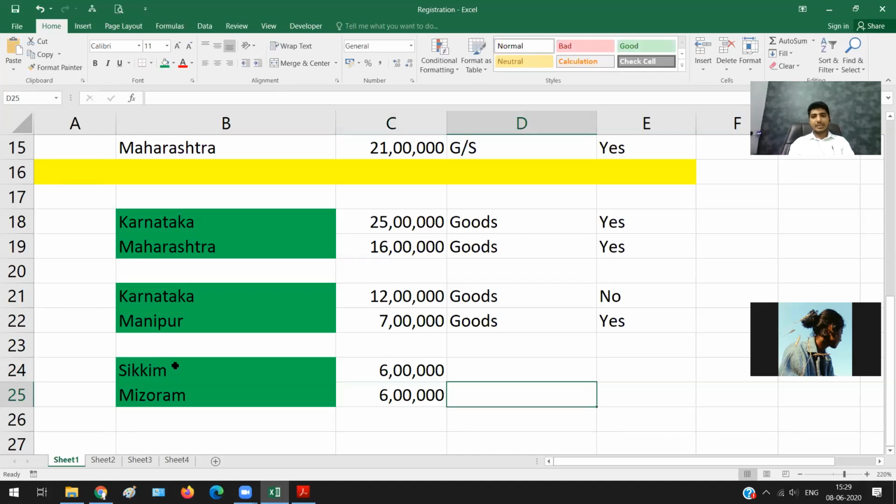And I'm dealing in services in both the states. What happens now? How many of you feel I need to register in Sikkim? Okay, nobody. How many of you feel I need to register in Mizoram? Perfect. So here it is no and here it is yes.